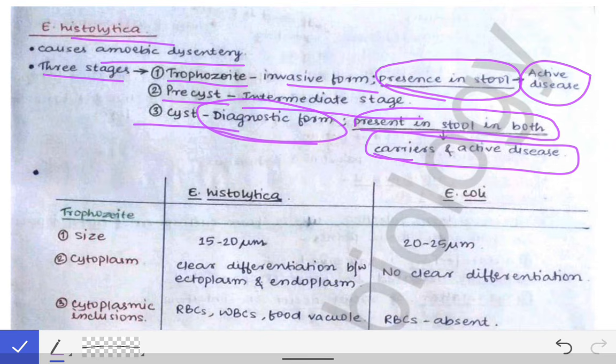So in both the persons who are carriers as well as in those who are having the active amoebic dysentery, they pass these cysts in their stool, and if we are able to detect these cysts in their stool, then we can confirm that the patient is a carrier or is suffering from the amoebic dysentery caused by Entamoeba histolytica.